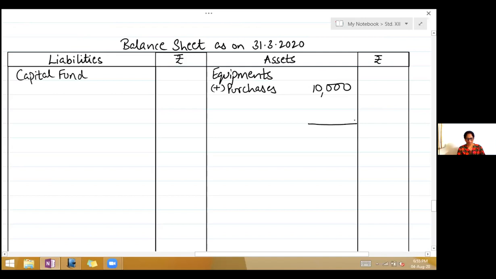We'll draw a line and leave 2 lines there. And then by balance carried down, cash in hand, cash at bank. Both are assets. Cash in hand 960. Cash at bank 13,000.